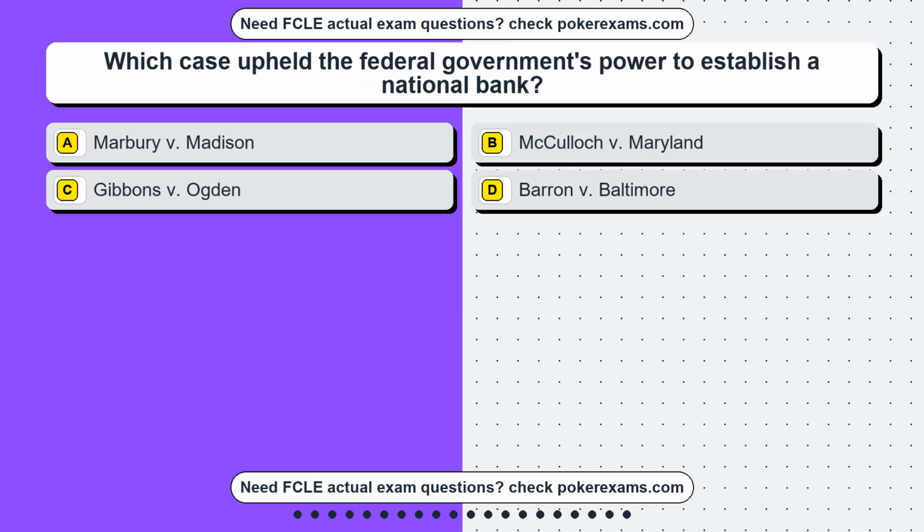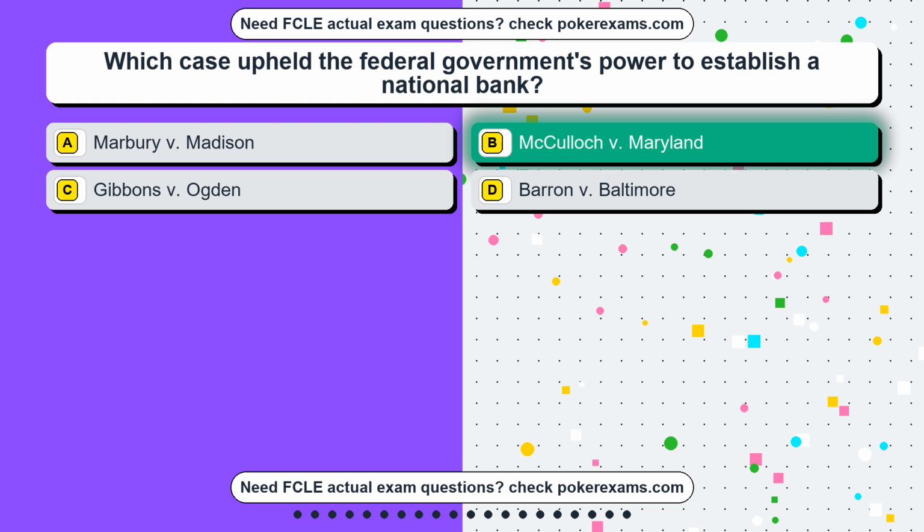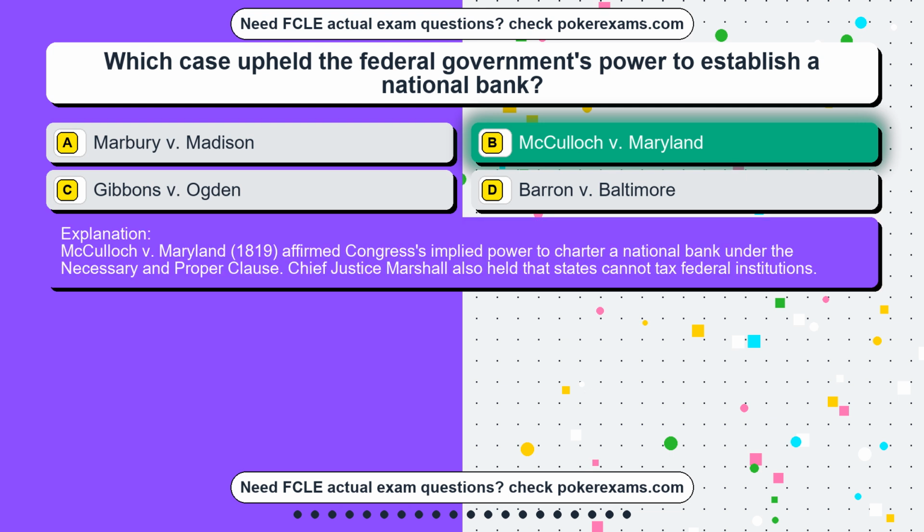Question 2. Which case upheld the federal government's power to establish a national bank? Option A, Marbury v. Madison. Option B, McCulloch v. Maryland. Option C, Gibbons v. Ogden. Option D, Barron v. Baltimore. The correct answer is option B, McCulloch v. Maryland. McCulloch v. Maryland,